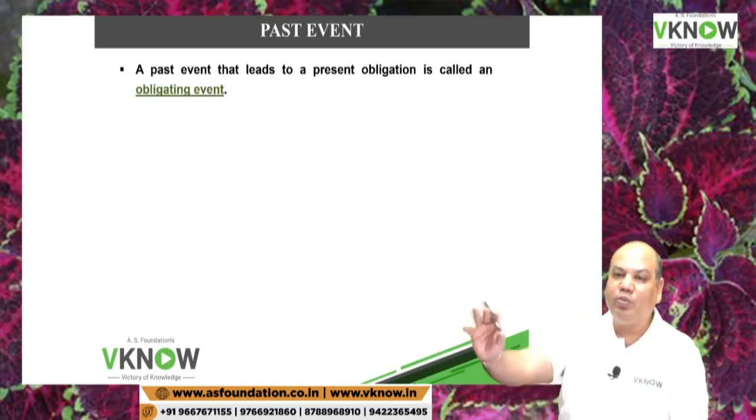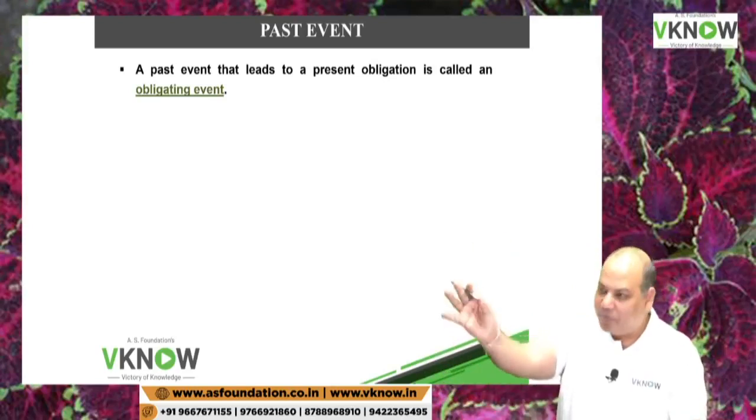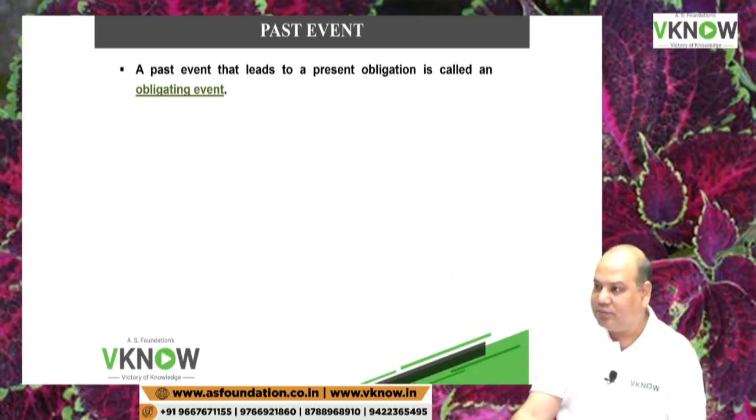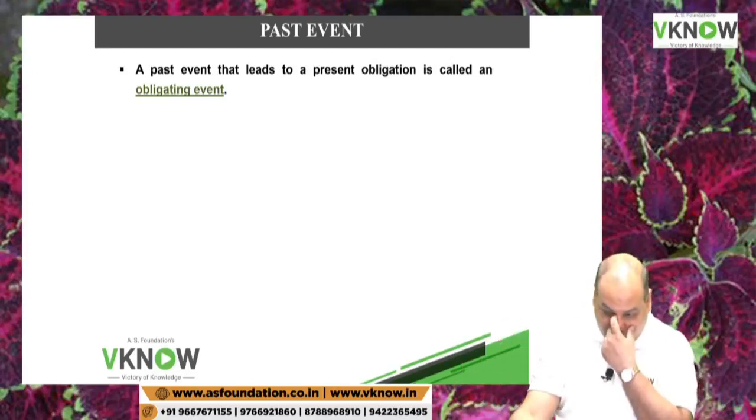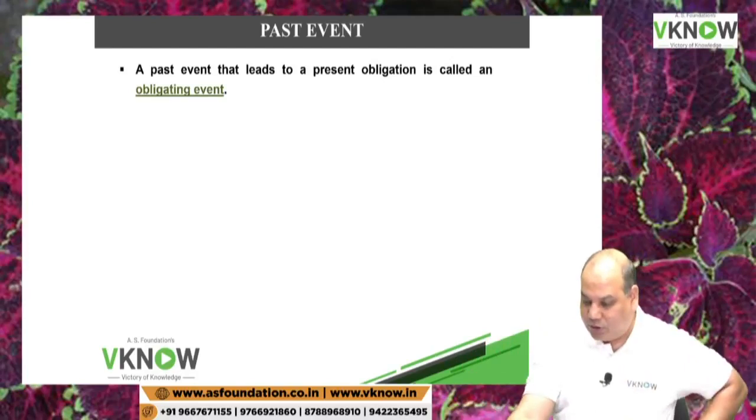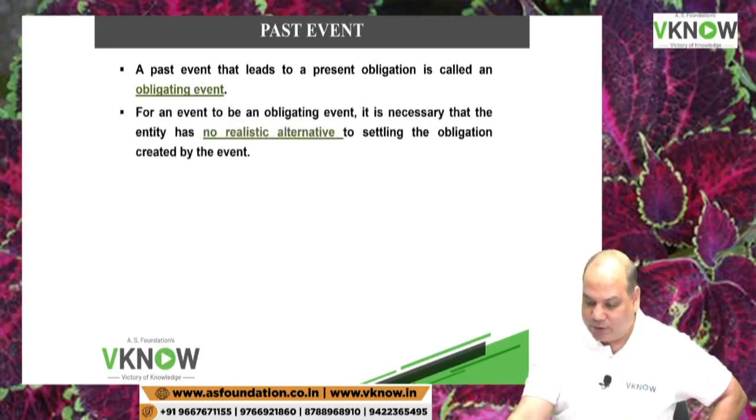Future event can be used for impairment testing, etc., or for valuation purposes, but not for making provisions. Is it right? So a past event that leads to present obligation is called an obligating event.